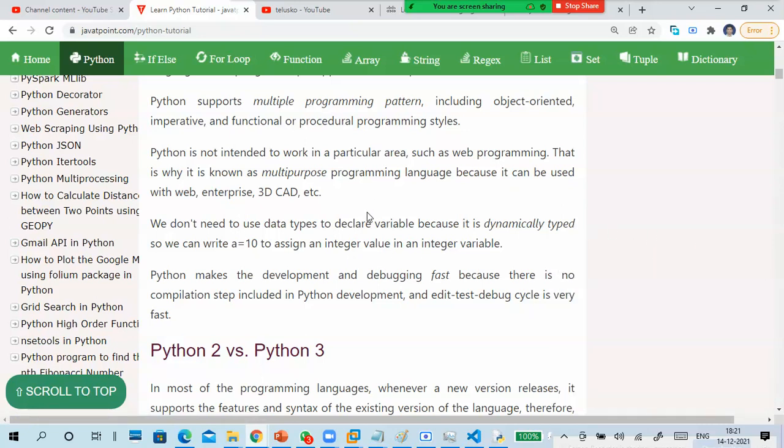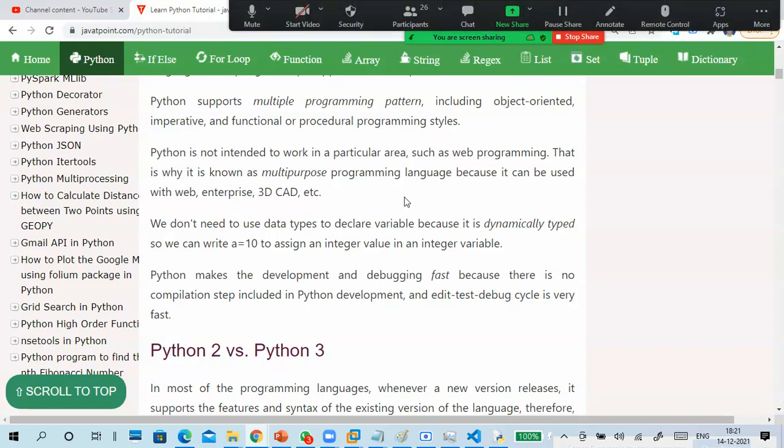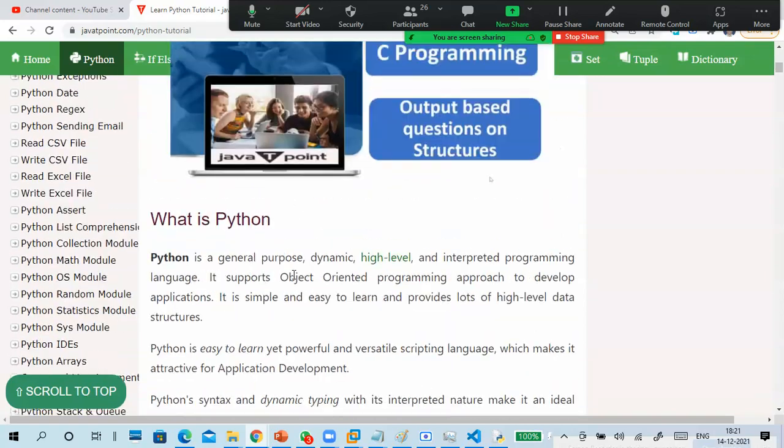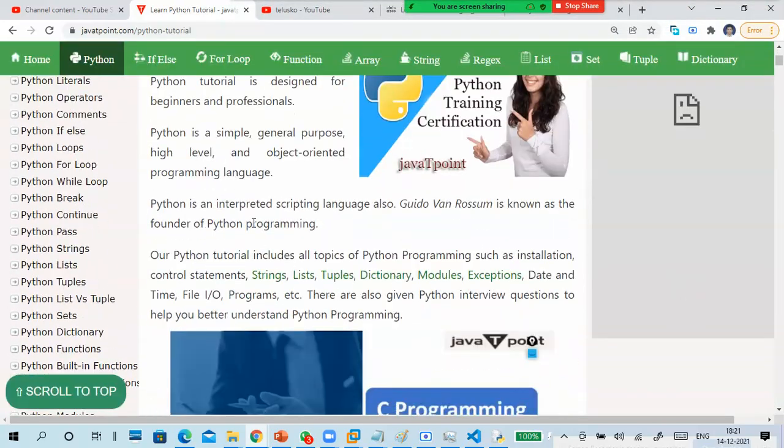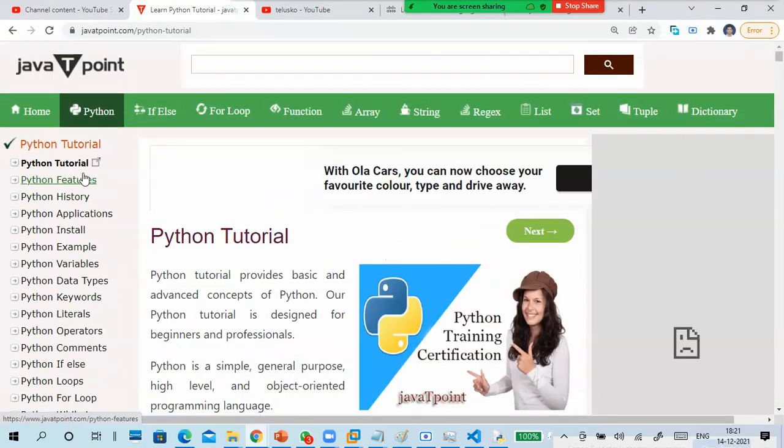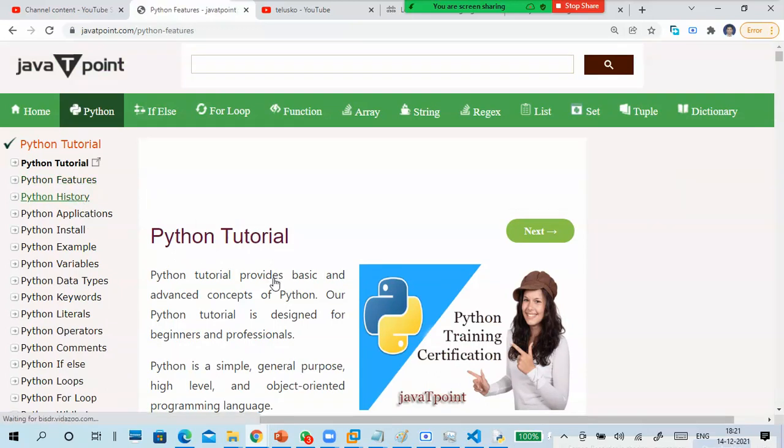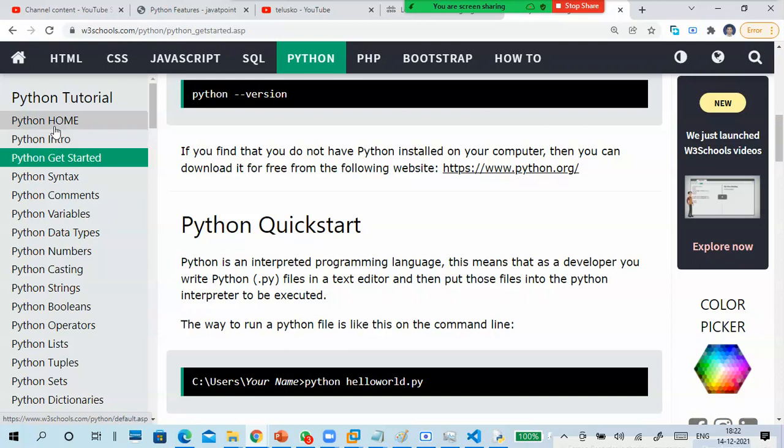But you said introduction. Is it enough for an introduction? Later also we can discuss it, no problem. But read the tutorials first. Basic things: Python features, history, like that. Features are important, what it is, that kind of stuff. And also I gave W3Schools. Go to home, introduction, get started. Up to here is important.